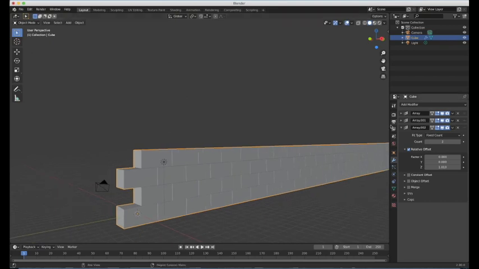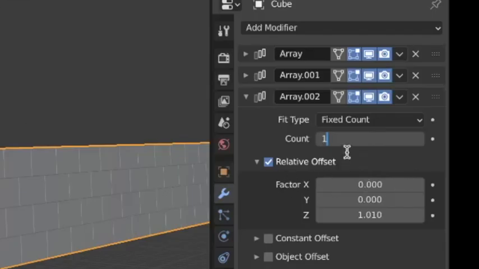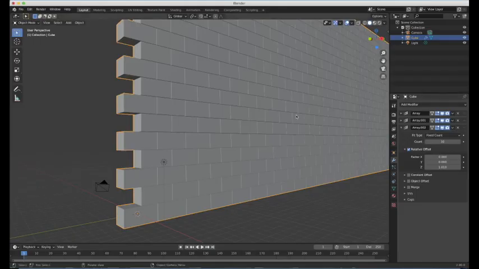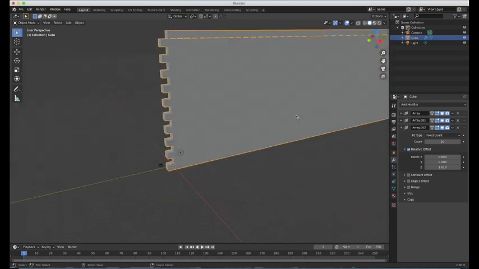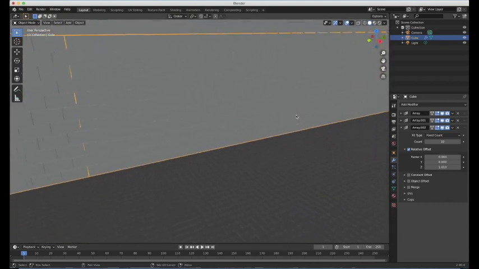It doesn't matter. Now then, I want this to be 20 bricks high, and it's going to multiply it by 2, so 10. There we go. So that's pretty much how you make a brick wall.